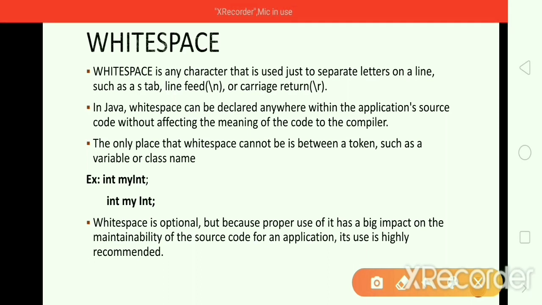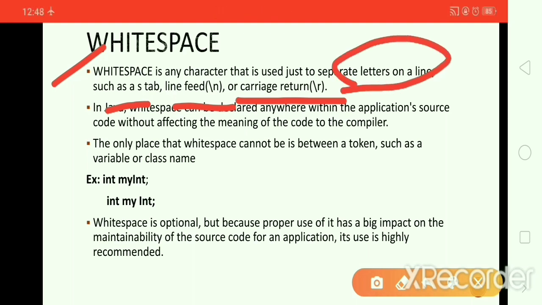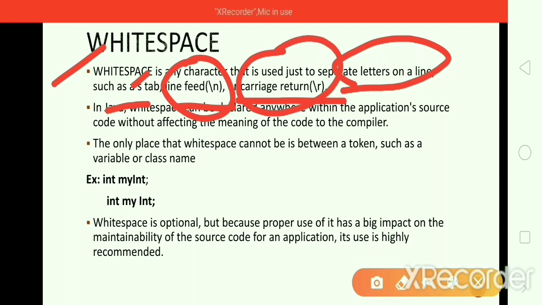First, what is white space? White space is any character that is used just to separate letters on a line, such as tab, line feed or carriage return. White spaces are used to separate letters on a line. For example, it may be a tab. With the tab, we give space. It may be a line feed. Line feed is a character which is used to move our cursor to the next line. And carriage return moves our cursor to the beginning of the next line.